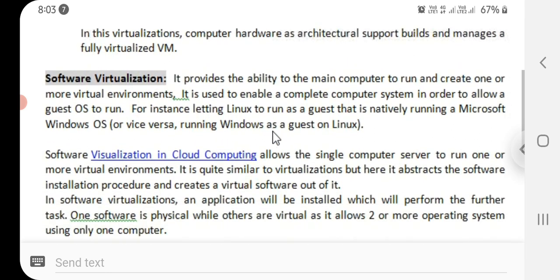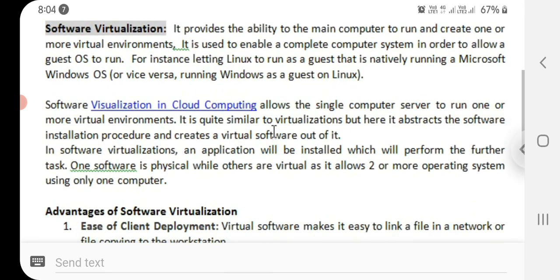Okay, next let's see software virtualization. It provides the ability to the main computer to run and create one or more virtual environments. It is used to enable a complete computer system in order to allow a guest operating system to run.